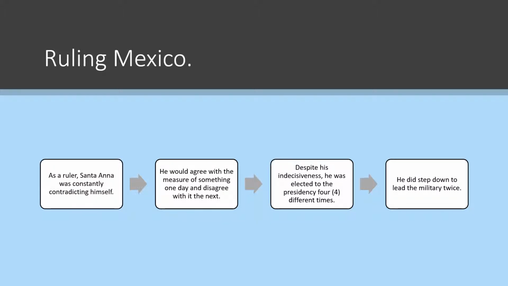That was a rule where Santa Anna was constantly contradicting himself, kind of going against things that he promised people. So he would agree to something one day, and the next day he would disagree with it and change his mind. Now, despite his indecisiveness, he was elected to the presidency 4 different times, but he did step down twice to lead the military.